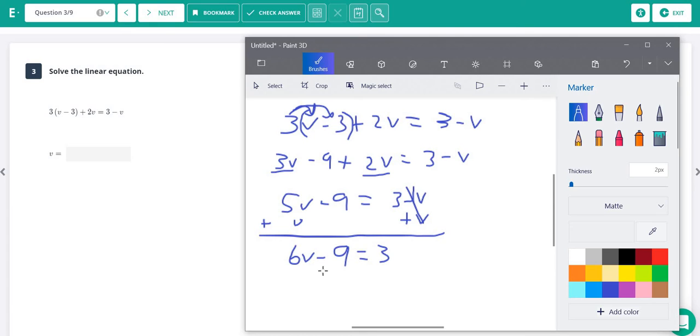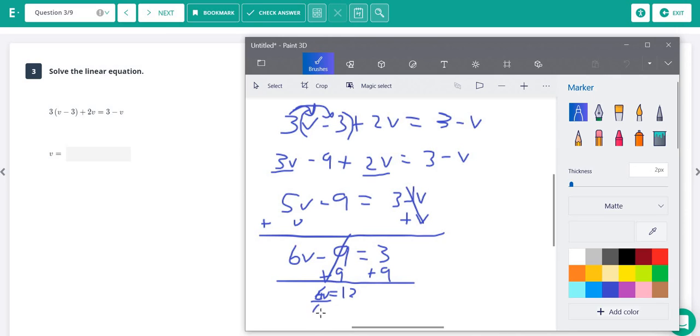I always get rid of the addition or subtraction first, so we are going to add 9 to both sides. And these will cancel, leaving us a 6v. We're out of room down here. And 9 plus 3 is 12. Oh, forgot to add the v.